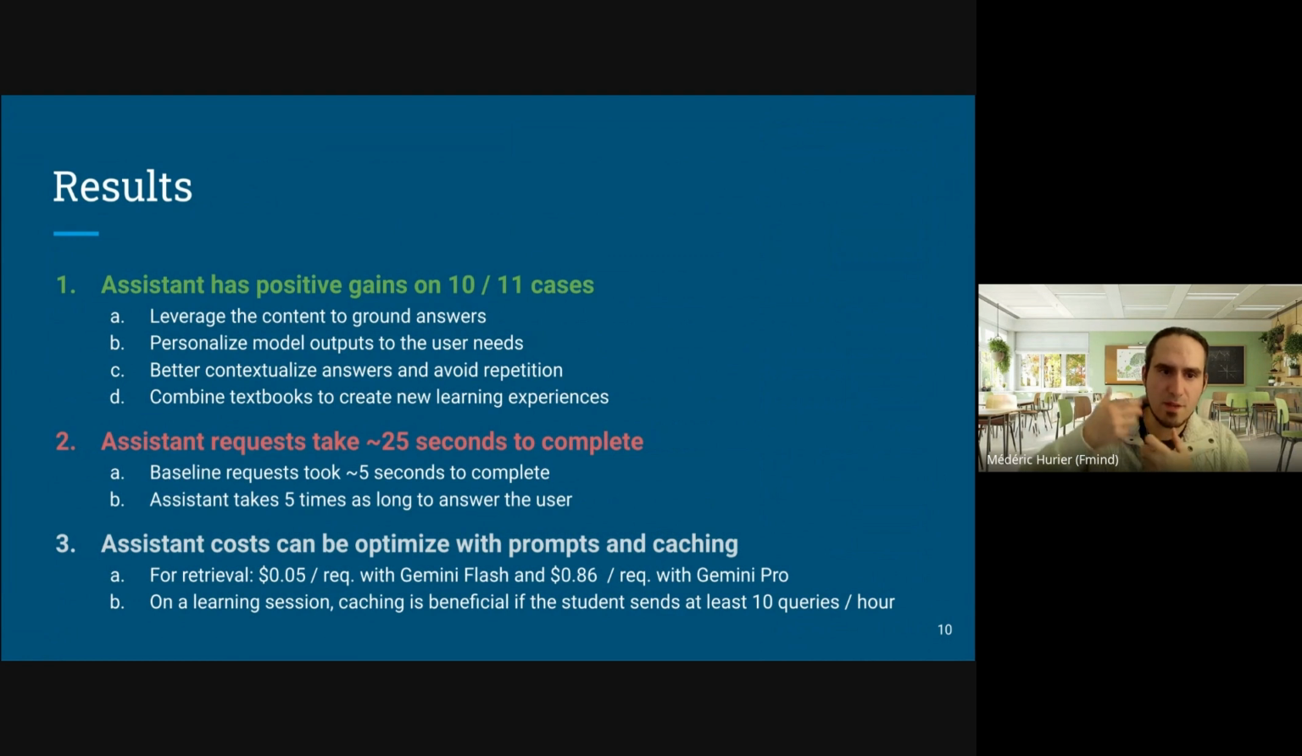All in all, I found that the assistant was at positive gain on 10 out of 11 cases that I tested. It was able to go to the answer, personalize the output, contextualize the content, avoid repetition, and also mix the two textbooks for improving the learnings. The main issue was that each time the assistant took about 25 seconds to complete, compared to the baseline, which took only 5 seconds. But I was surprised to find that the cost was reduced, first by using Gemini Flash over Gemini Pro, and also by using context caching to reduce the cost.